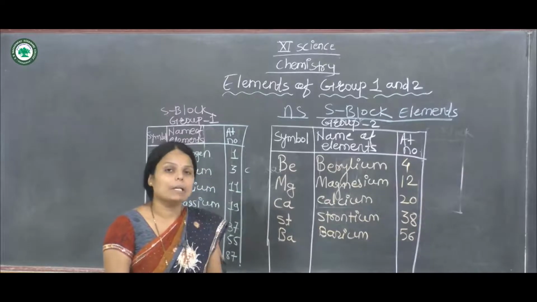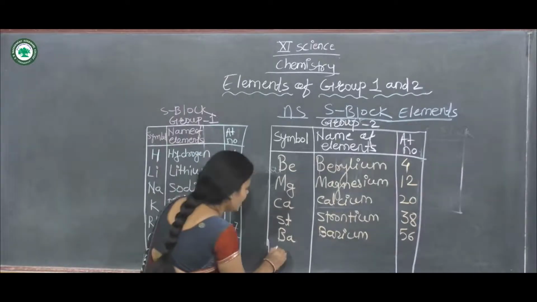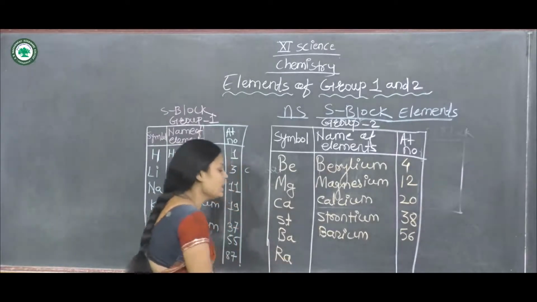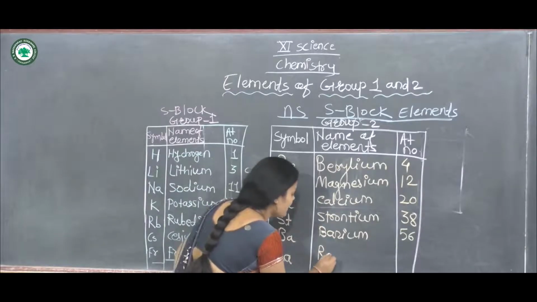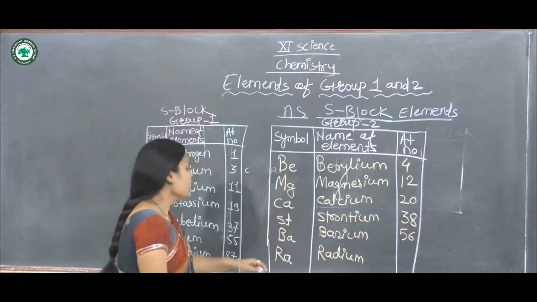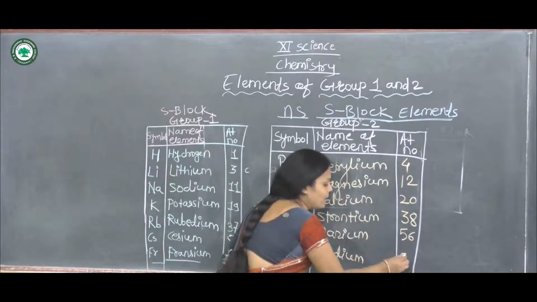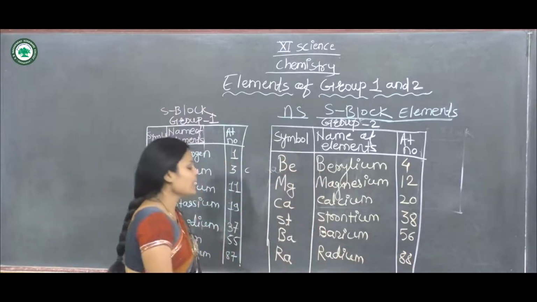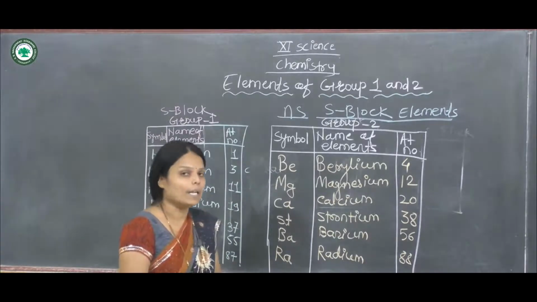And the last element in that group is radium. Its symbol is capital R and small a, its name is radium, and the atomic number of radium is 88.